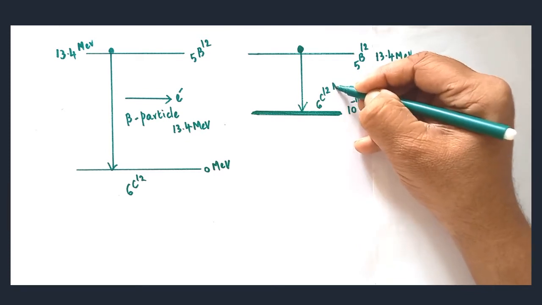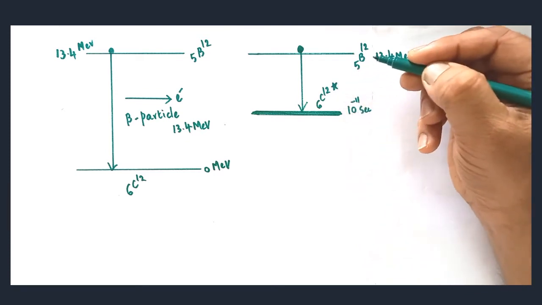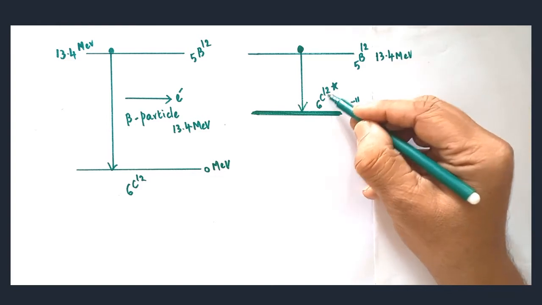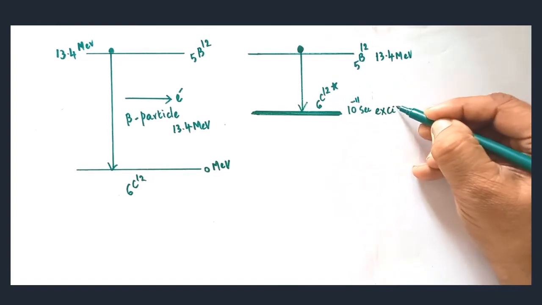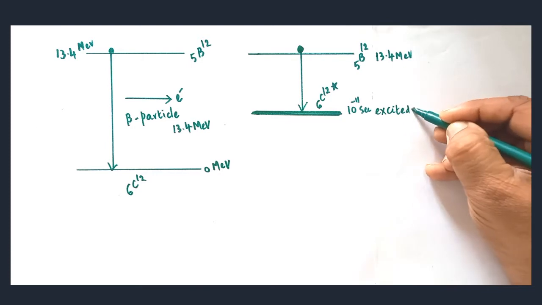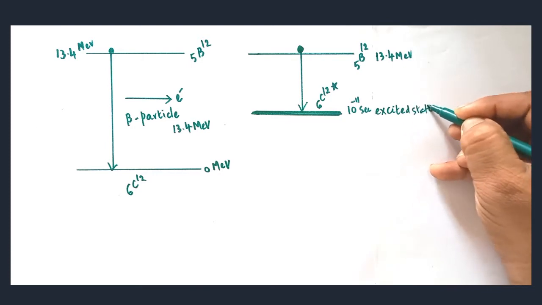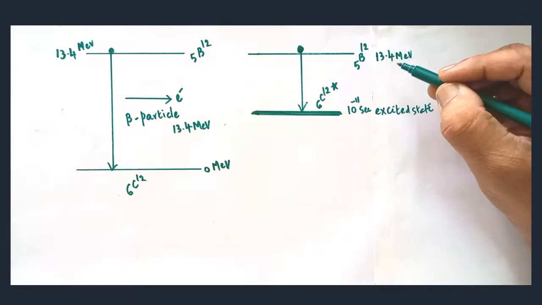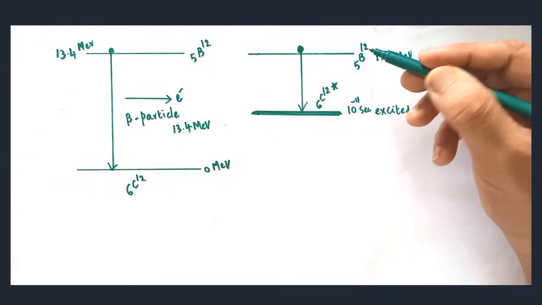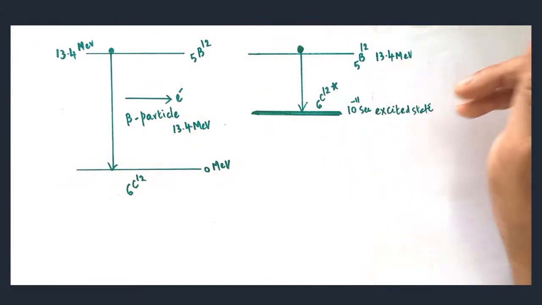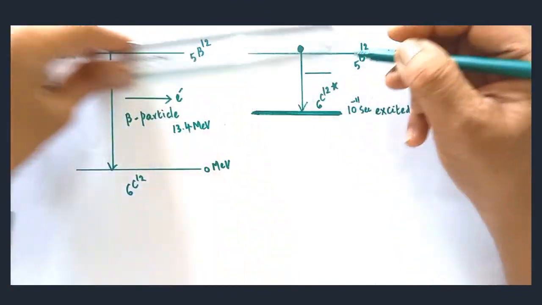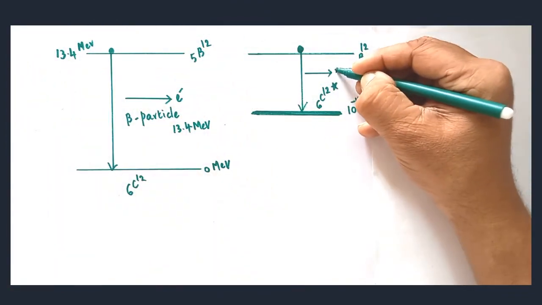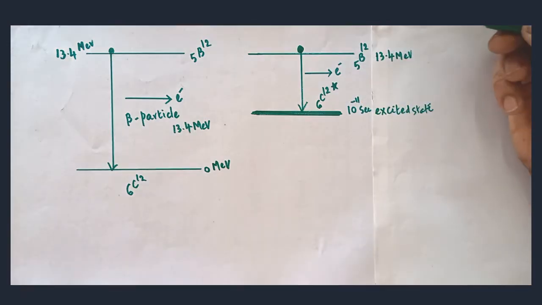I have drawn a star mark. That star mark shows that 6C12 is in the excited state. This is the excited state of which one? The carbon. Now, when it is coming from here to there, one beta particle will be ejected. Therefore, we have to write e minus.